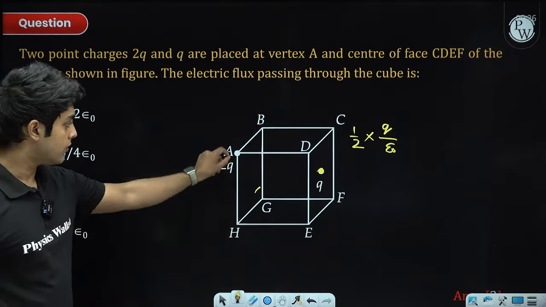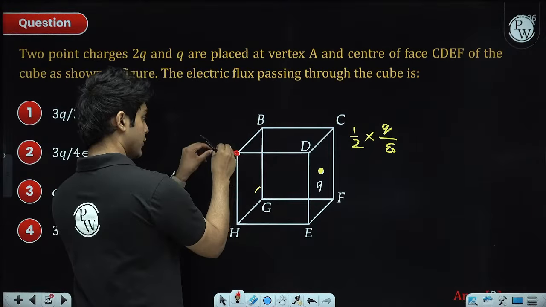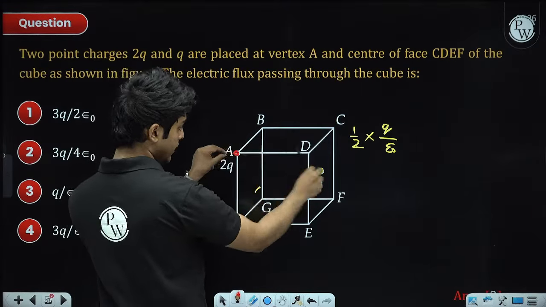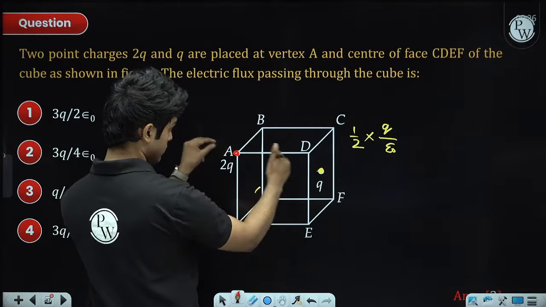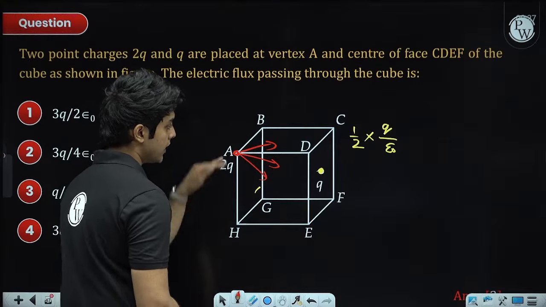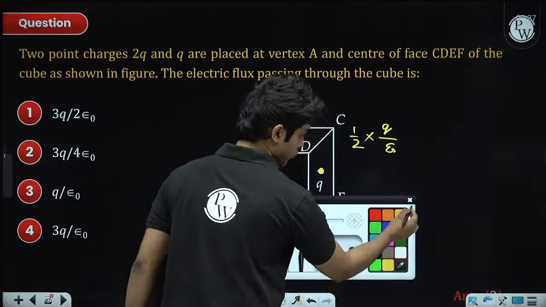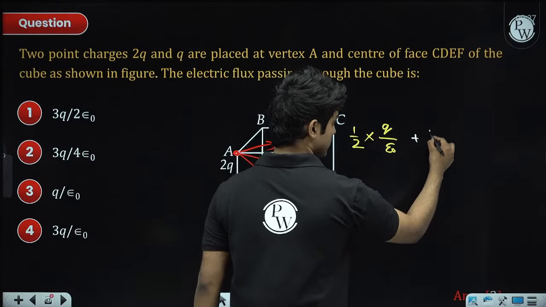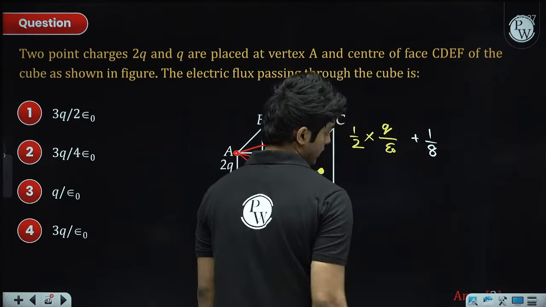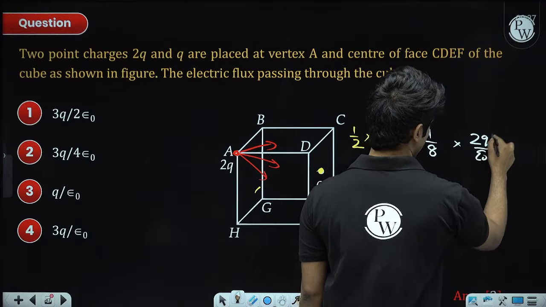And similarly, we have a 2q placed at the corner, and due to this 2q, 1 by 8th of the total field lines pass through this cube. So due to the 2q, it is 1 by 8 times the total flux, which is 2q by epsilon naught.